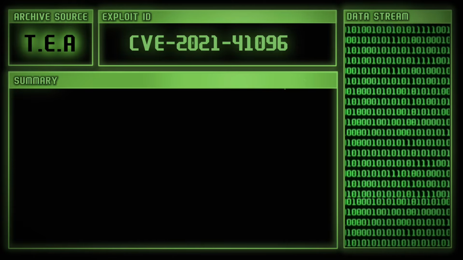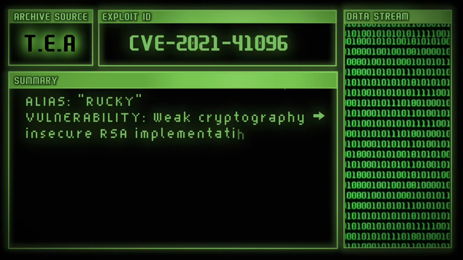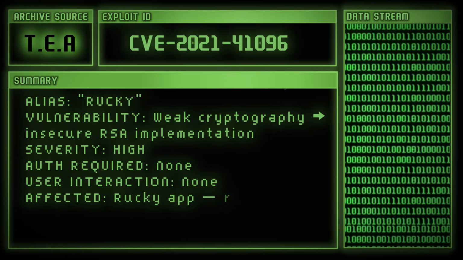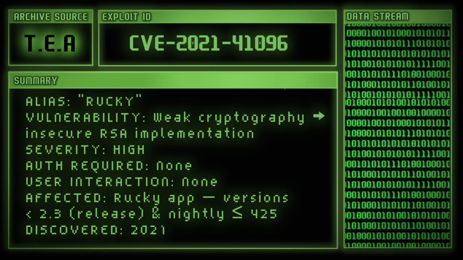A USB that your computer accepts when it's plugged in. That's the idea behind the Rubber Ducky, a device that pretends to be a keyboard and runs whatever command it's told. But this flaw wasn't in Rubber Ducky itself, it was in an Android app inspired by it.